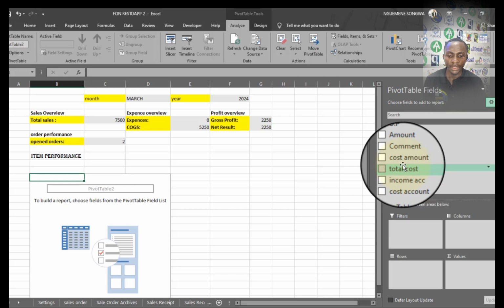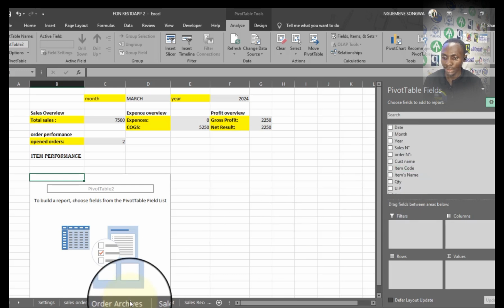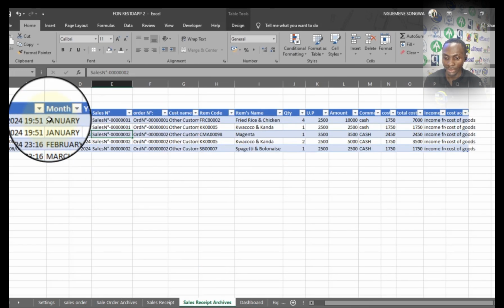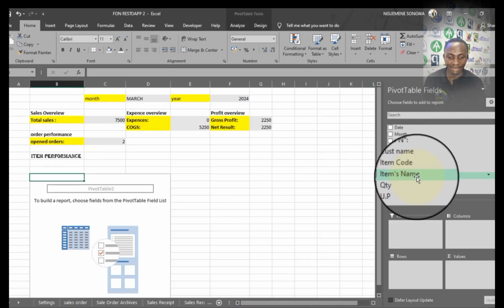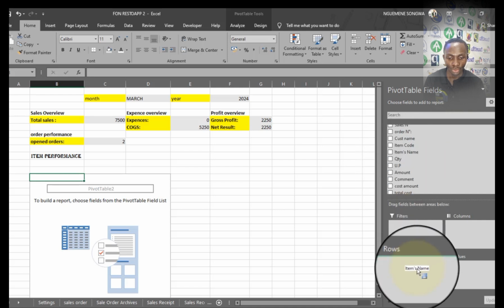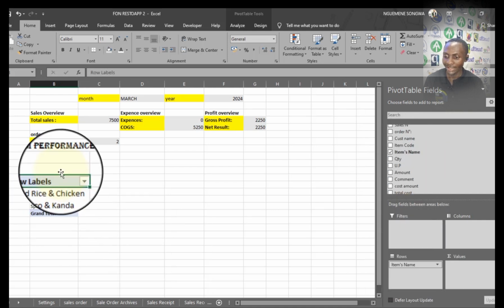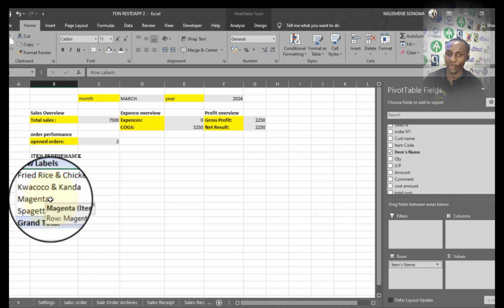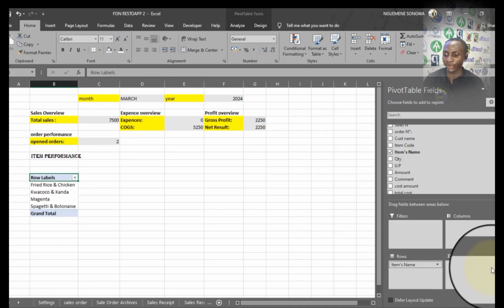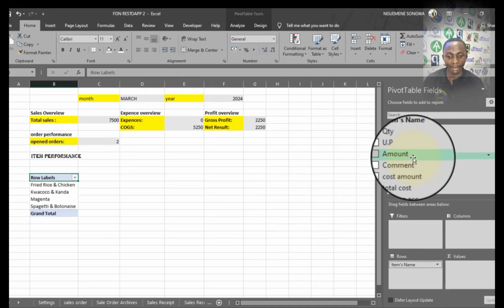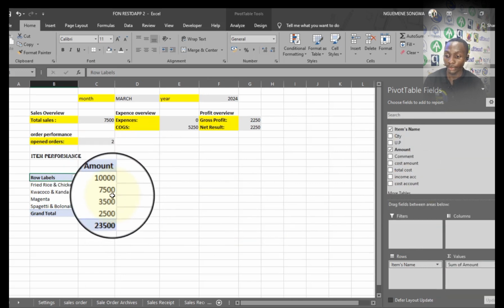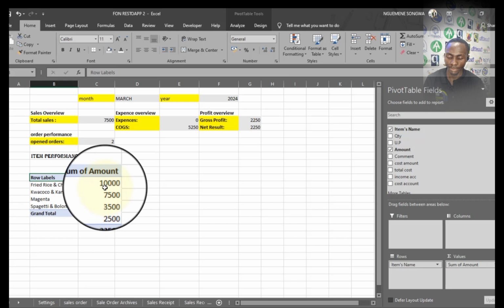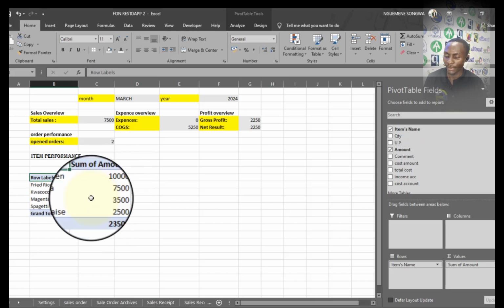All this information represents the different columns that are in the table in question. All these columns will be visible in here. So I just drag the column I want to use and put it where I need it. I will need, for example, the item names. I'll carry the item names and drop them on rows. As you can see, it has brought them to the level of the rows, which is quite exciting. So what else do I need? I actually need the sales amounts. I'll carry the amount and put it under values. You can see it's going to sum all the sales of each of those items and put it in the next column, which is very nice.